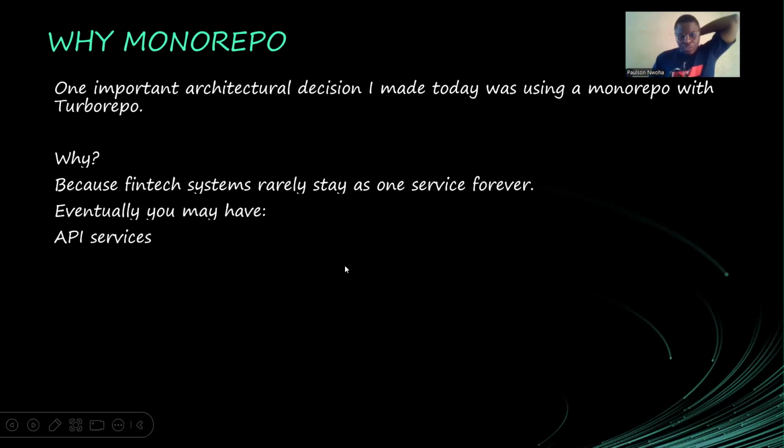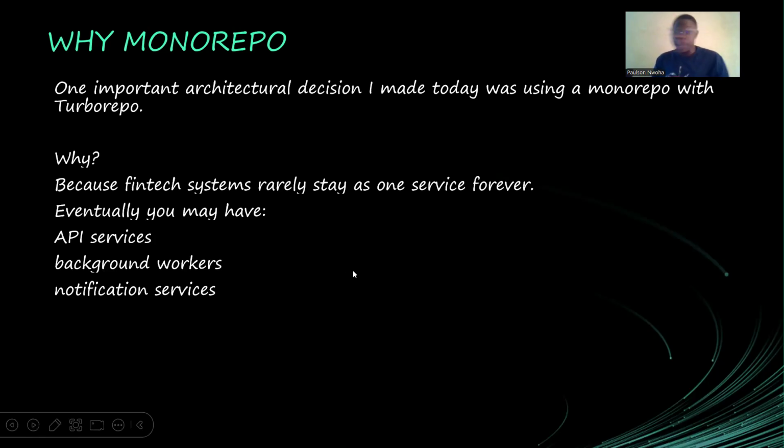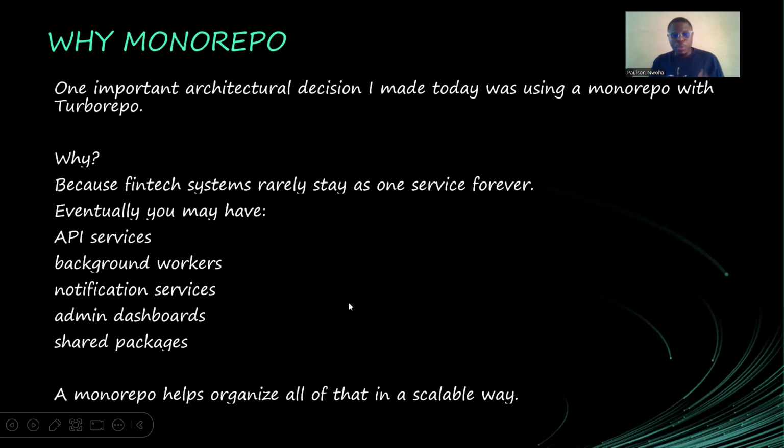So eventually you may have API services, your background workers, your notification services, admin dashboard, shared packages. All right. Now a monorepo helps organize all of that in a scalable way. We can have all these things and they can communicate with each other, share business logic, share maybe TypeScript types together and stuff like that. Do you understand? So a monorepo will help us to organize.